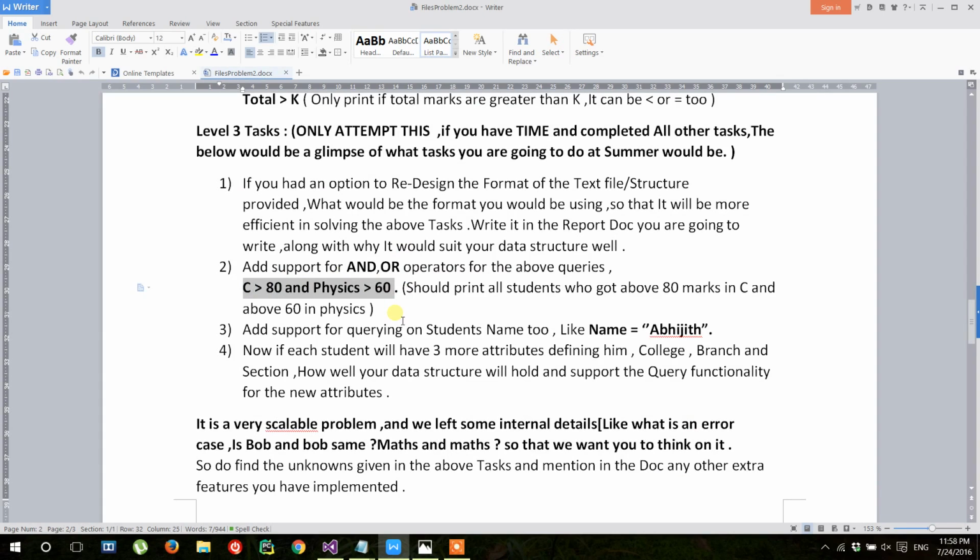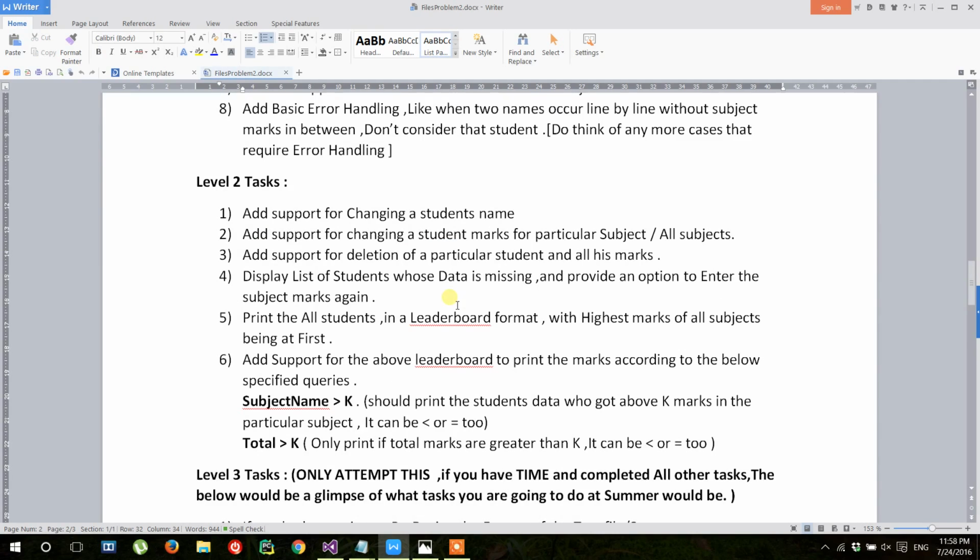And moreover we should add support for printing the leaderboard positions according to the particular subject wise or marks wise, total marks wise. So we need a good data structure to do all these things.